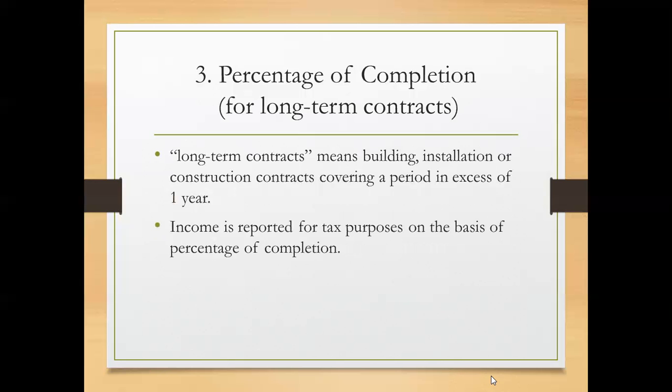The third kind of special method is the percentage of completion. This is actually applicable only for long-term contracts, such as building, installation, or construction contracts covering a period in excess of 1 year. So income is reported for tax purposes on the basis of percentage of the completion of the project.